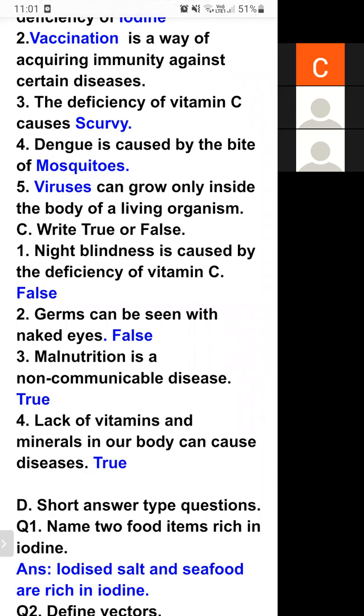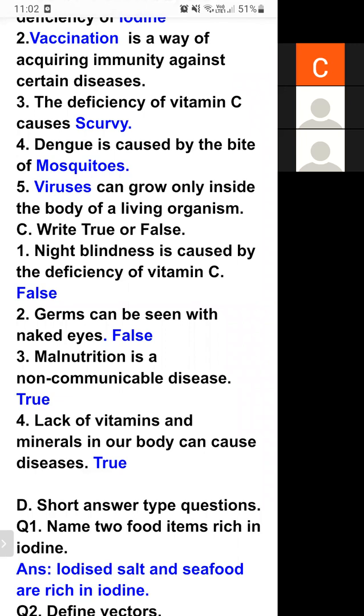Malnutrition is a non-communicable disease. Yes, it is true. So what is malnutrition? Malnutrition is a condition when we are taking less amount of nutrients or we are taking a large amount of nutrients.